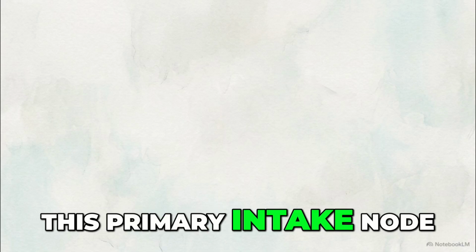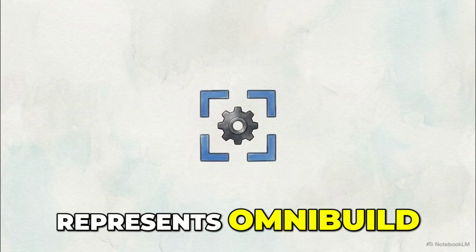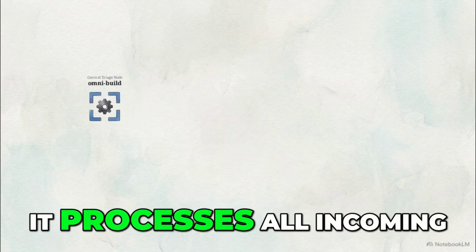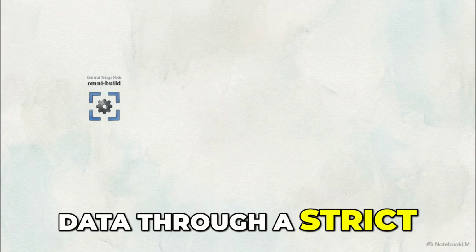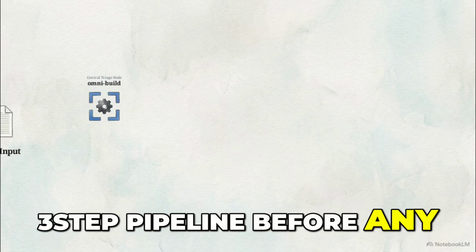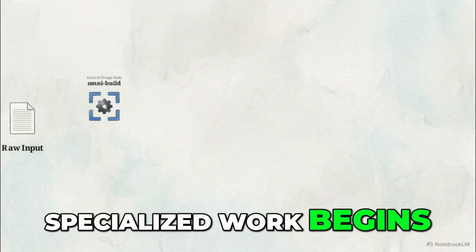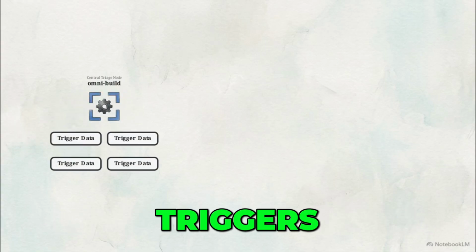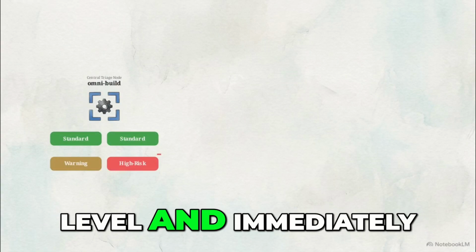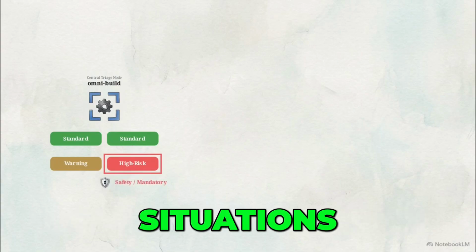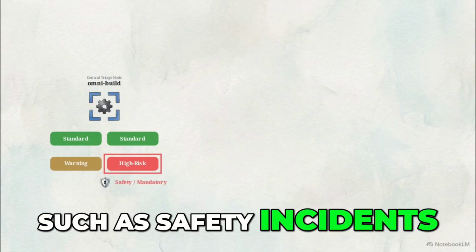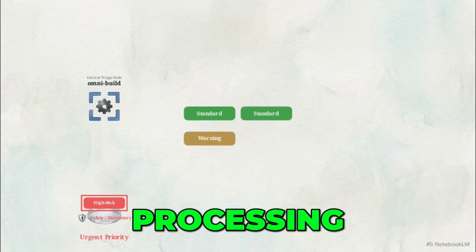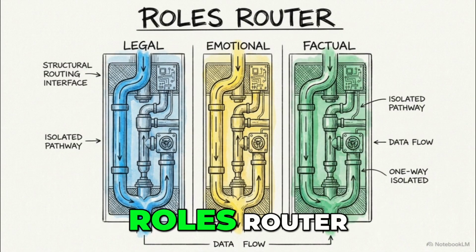This primary intake node represents OmniBuild, the central orchestration primitive and triage mechanism. It processes all incoming data through a strict 3-step pipeline before any specialized work begins. In Step 1, OmniBuild dissects the input to identify specific triggers. It calculates the risk level and immediately flags elevated threat situations, such as safety incidents or mandatory reporting requirements, isolating them for urgent processing. Step 2 involves the roles router.